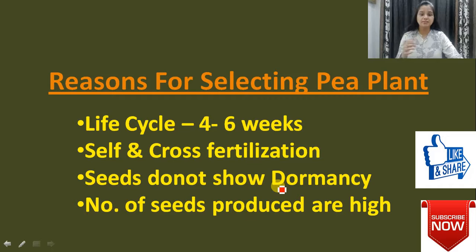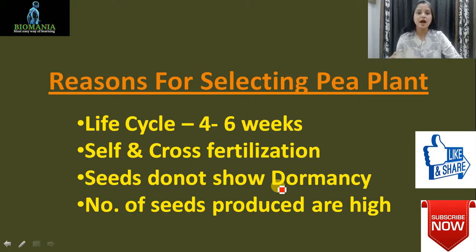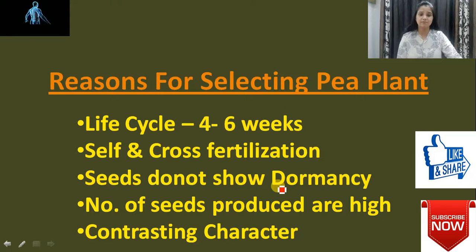And the number of seeds produced is very high. Yes, definitely, as I have told you, in each pod they get a large number of seeds, and there are so many pods present in a single pea plant. So the number of seeds, or number of results you can say, produced is very high. So these are the reasons why he has selected the pea plant.